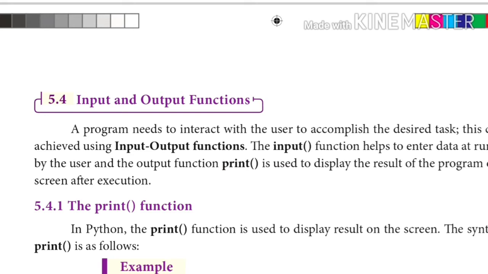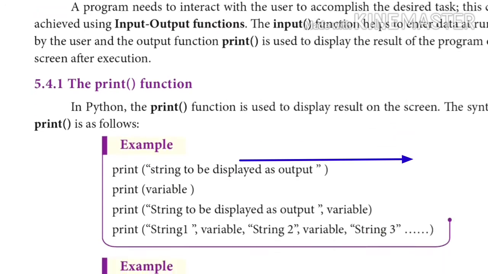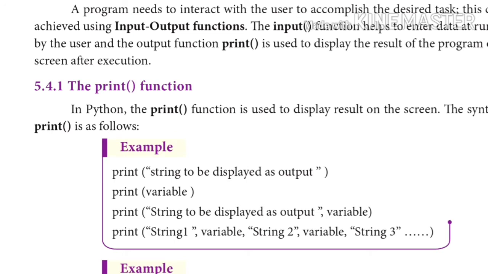Print is used to display the result of the program on the screen after execution. First, let us take the print function in detail. In Python, the print statement is used to display the result on the screen. The syntax is as follows. For example, we can put print within the parenthesis using single quotes or double quotes.